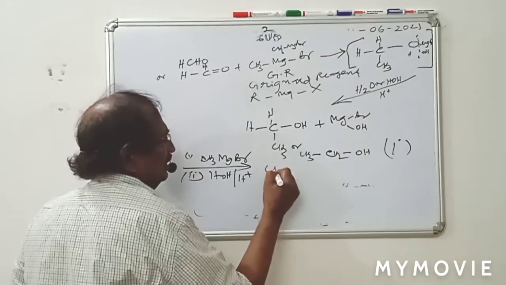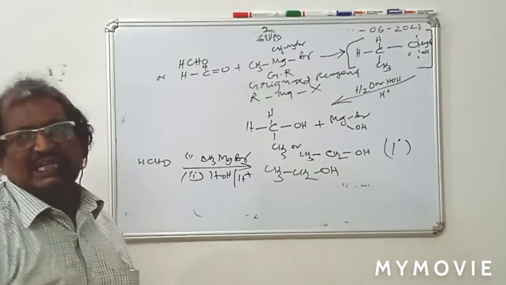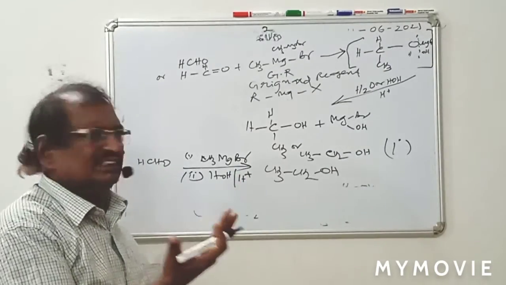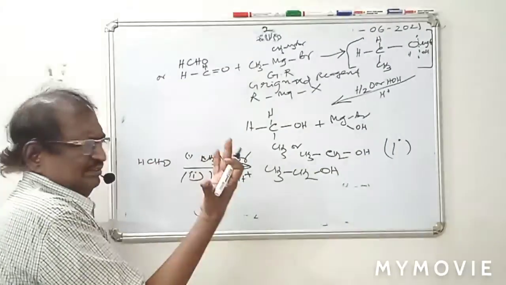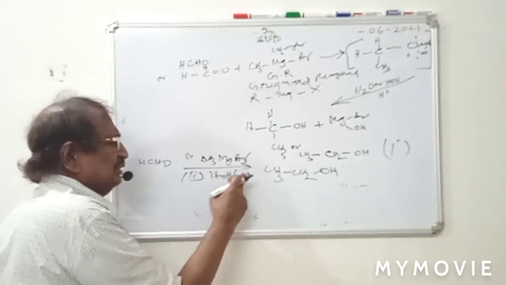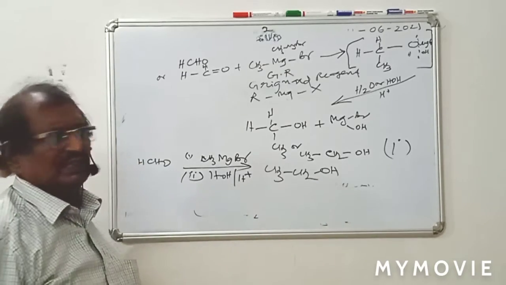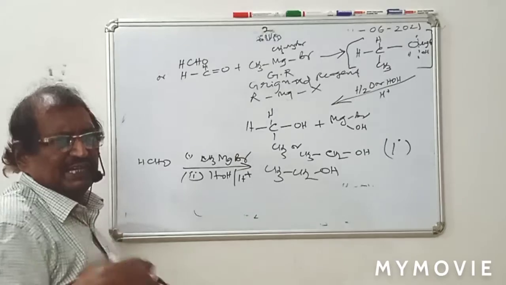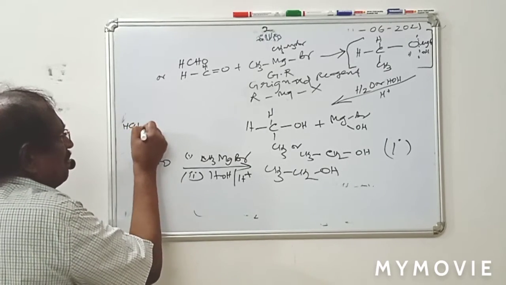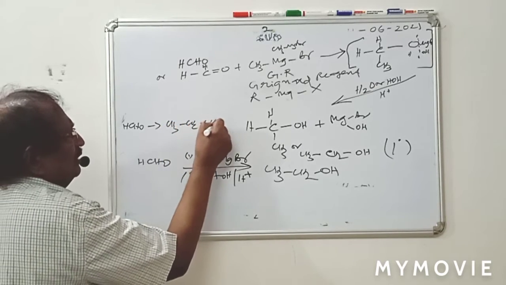Elaboration we don't want. We can put CH3CH2OH, ethanol. They are going to give 1 mark mostly for conversion. HCHO, this is enough. First step CH3MgBr, second step HOH with H plus, hydrolysis. You will get ethanol, primary alcohol. So this pattern you should learn by heart. Then convert formaldehyde to 1-propanol, CH3CH2CH2OH.